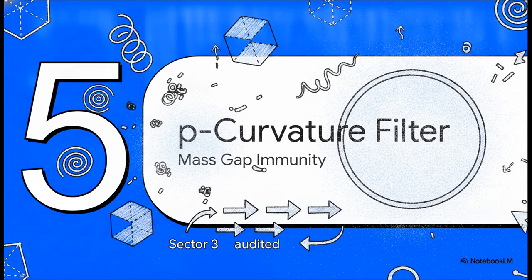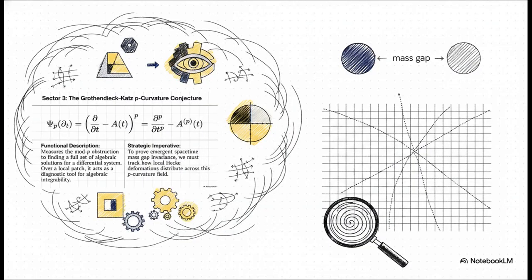Next up, Section 5, the P-curvature obstruction filter. We need to audit Sector 3 to confirm that the emergent space-time mass gap is completely immune to any local deformations of the differential equations. Here, the P-curvature operator, represented by this elegant characteristic P identity, is acting as an intense diagnostic tool. It directly measures the mod P obstruction to finding a full set of algebraic solutions for a differential system.